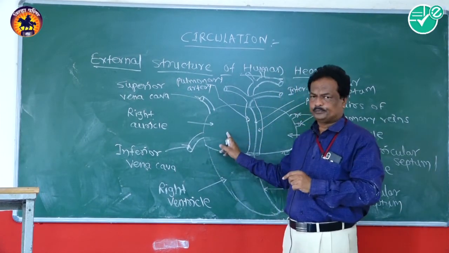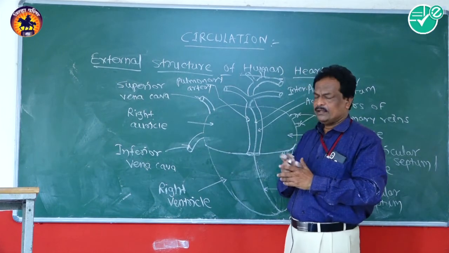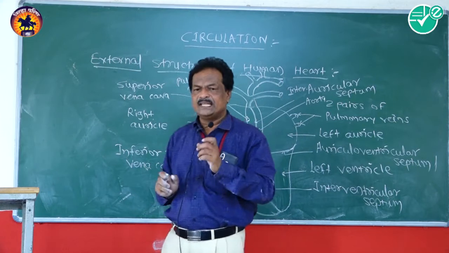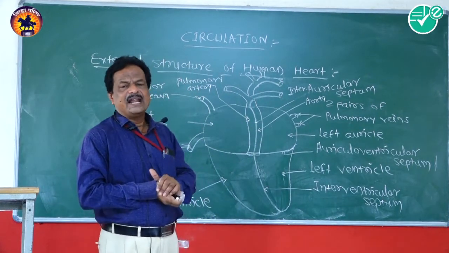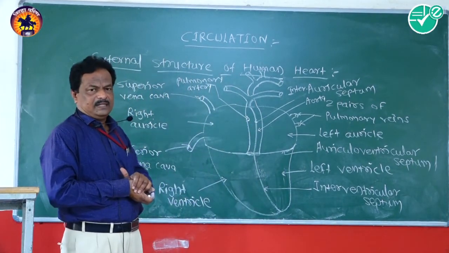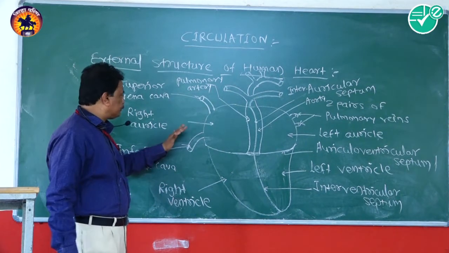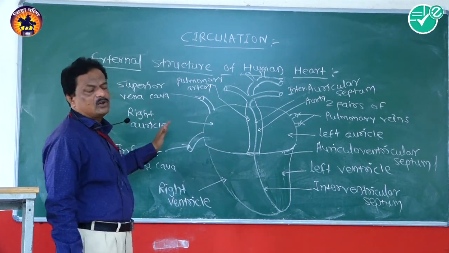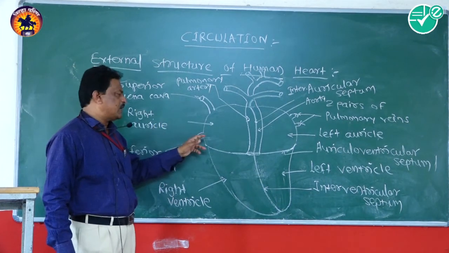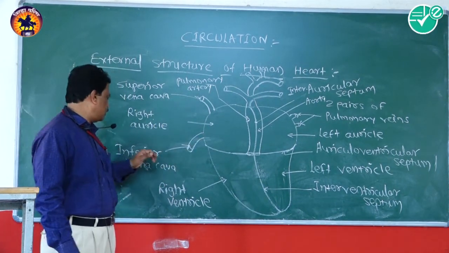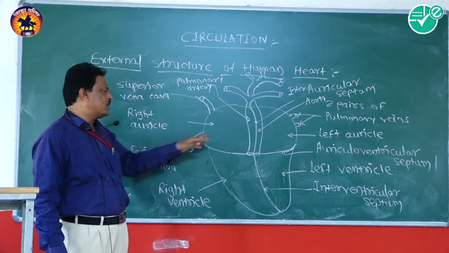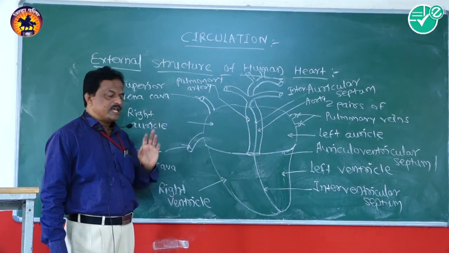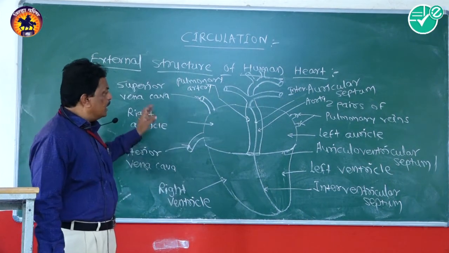The opening of the inferior vena cava which is present in the right auricle is guarded by a valve, known as the Eustachian valve.